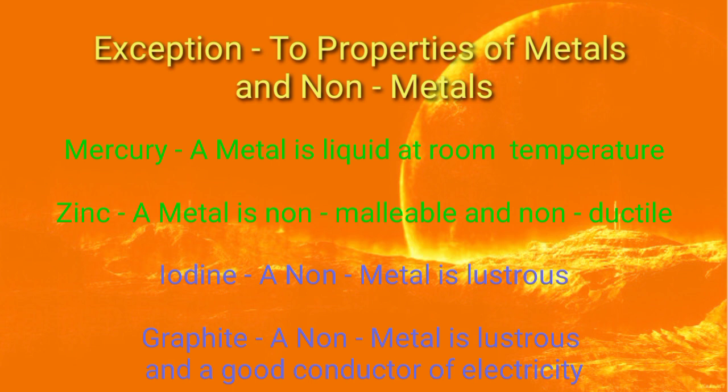It means it shows the property of a non-metal. Now iodine is a non-metal but it is lustrous. It shows the property of a metal. Now graphite. Graphite is a non-metal and it is lustrous and a good conductor of electricity. It means it shows the property of a metal. So now you are clear with the exceptions also.